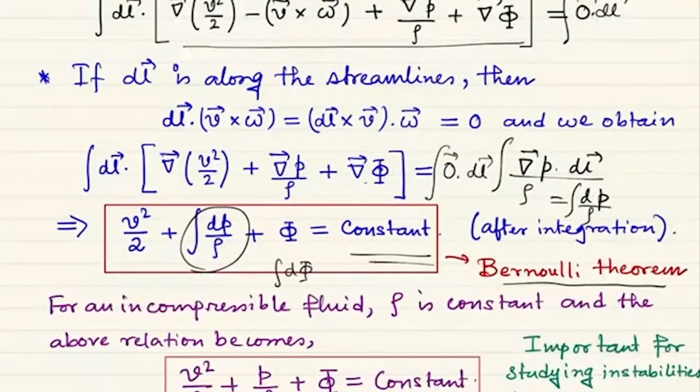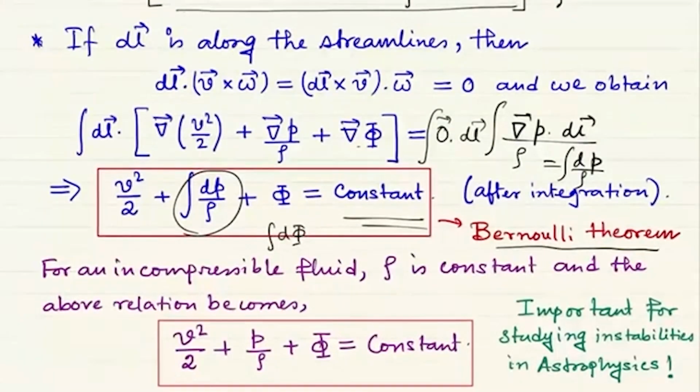That is, the sum of these three things, v square by 2 plus the integration of dp by rho plus phi, is equal to constant. In a sense, this corresponds to the mass density of kinetic energy, this corresponds to the potential energy due to the internal forces, and this corresponds to the potential energy due to external body force.